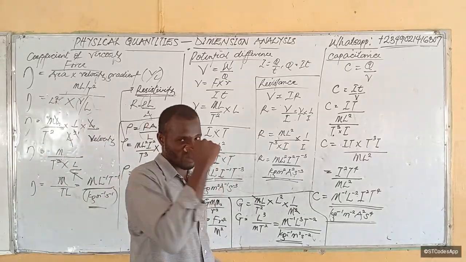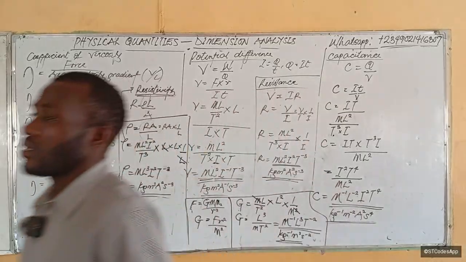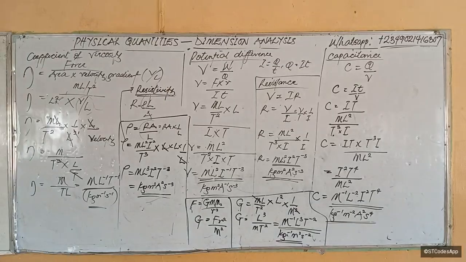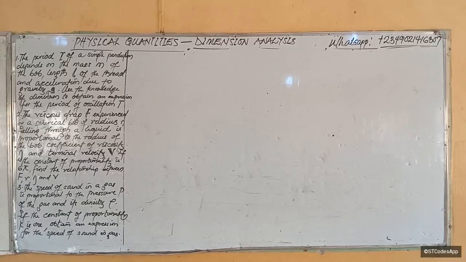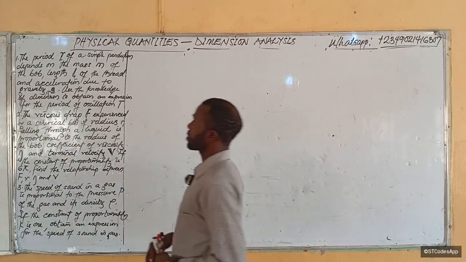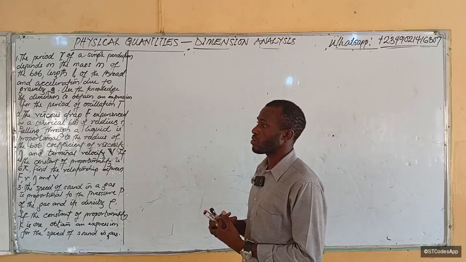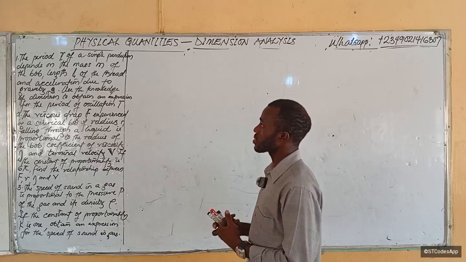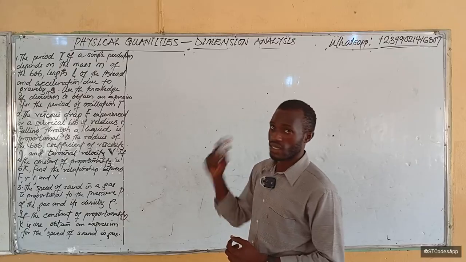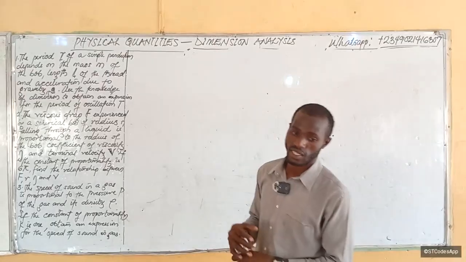So I'm going to write some questions on the board, and then I'll solve them, and you see the way I'm going to solve them. All right, let's attempt these first three questions. It says, the period T of a simple pendulum depends on the mass of the bulb, the length L of the thread, and acceleration due to gravity.